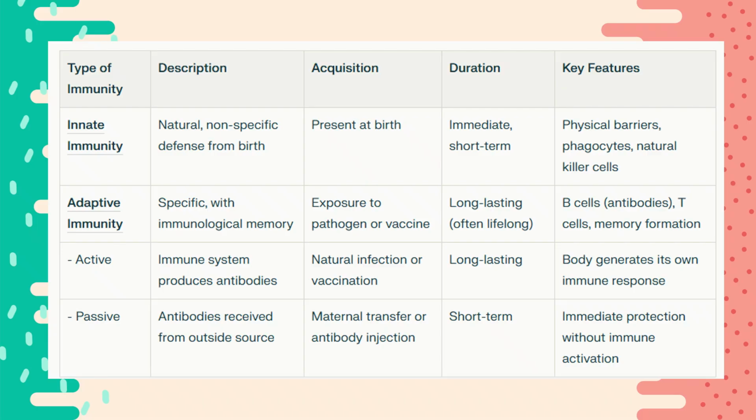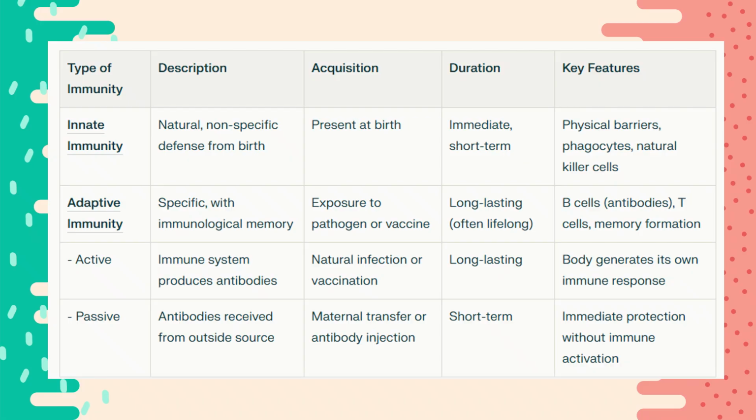Now, if there are specific foreign objects or pathogens that invade your body, this is where your adaptive immunity comes in. This is the more specific aspect of your immunity, as it has your immunological memory. It confers long-lasting protection from the infection, and it's usually acquired from exposure to a pathogen. It is composed of your B cells, which form your antibodies, your T cells, and your memory formation for the various infections.